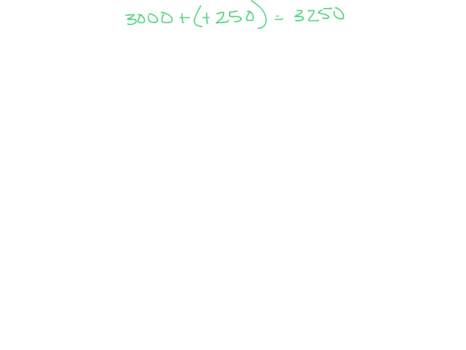Next one, difference between 32 degrees and negative 10 degrees.